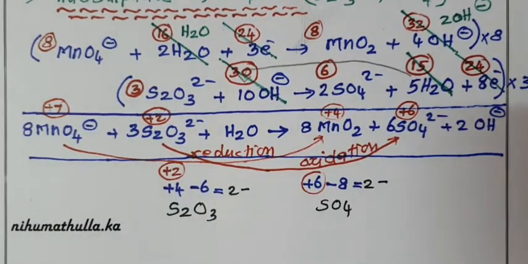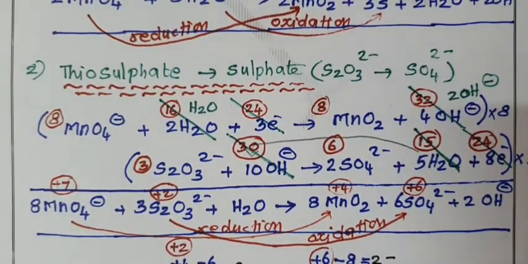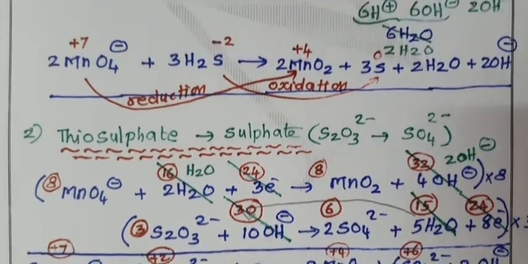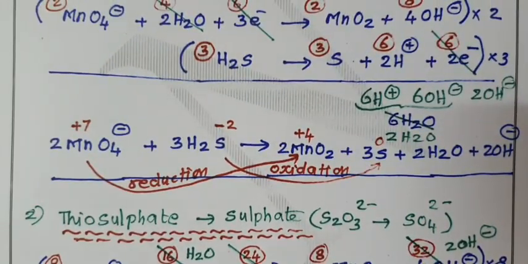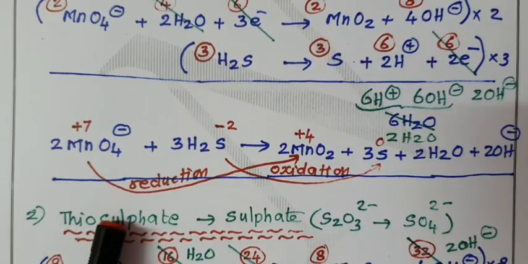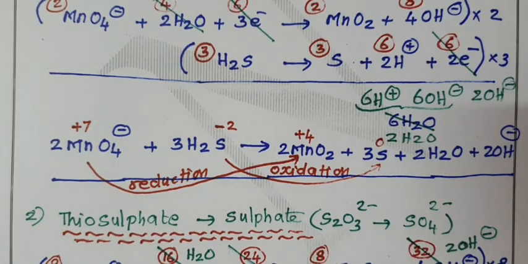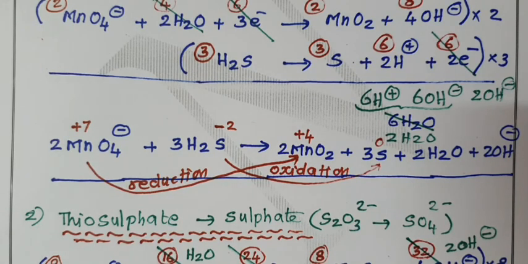So, in neutral medium, potassium permanganate oxidizes hydrogen sulfide into sulfur and thiosulfate into sulfate. This is the oxidizing property of potassium permanganate in neutral medium. In the incoming video, we will discuss the oxidation properties in alkaline medium and also in acidic medium.